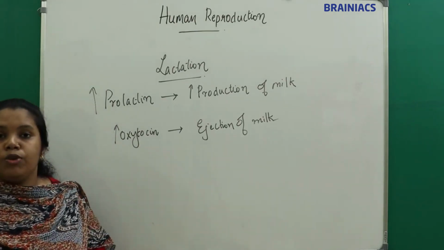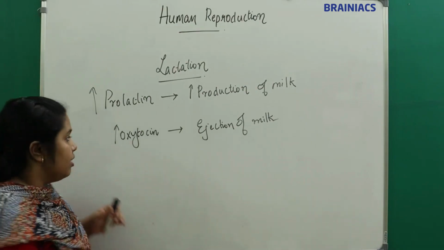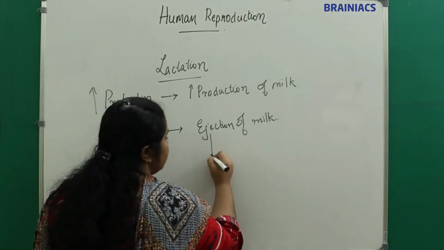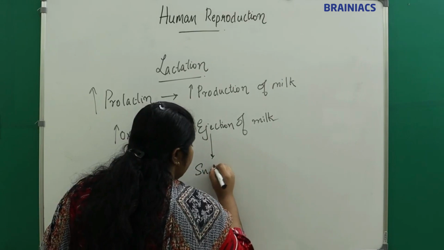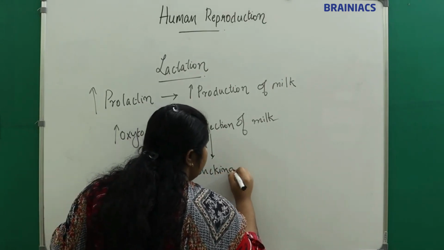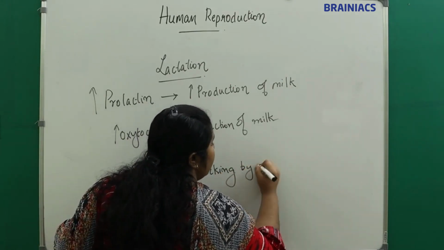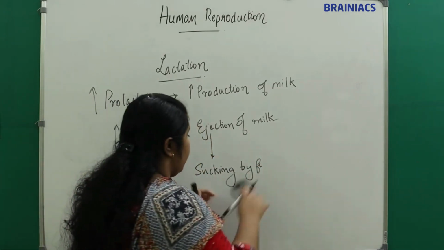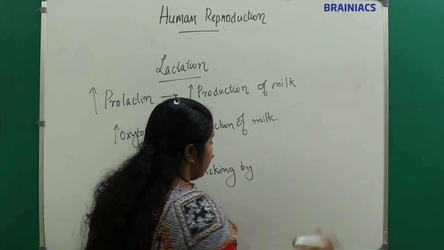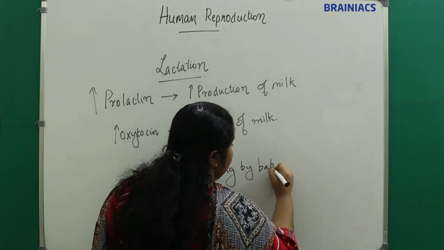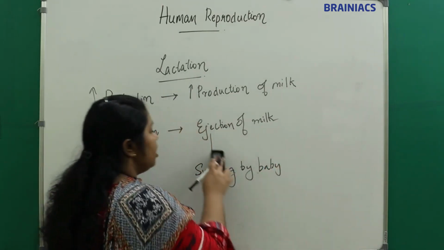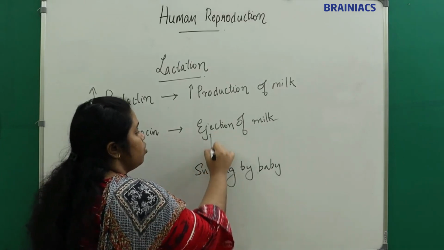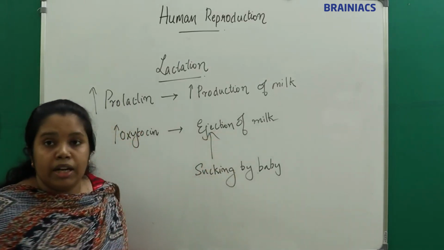What is the other stimulus for milk ejection? The other stimulus for milk ejection is the sucking by the baby. Okay, the sucking by the baby will also cause the ejection of milk.